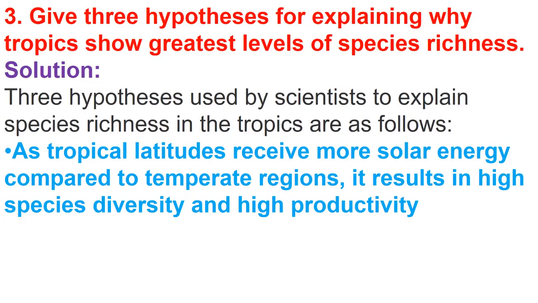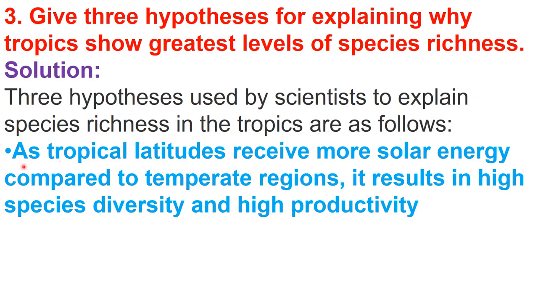Now let's discuss the homework solution of the previous lecture. This is question number 3 of NCERT. Give 3 hypotheses for explaining why tropics show the greatest level of species richness. So the answer is 3 hypotheses used by scientists to explain species richness in the tropics.